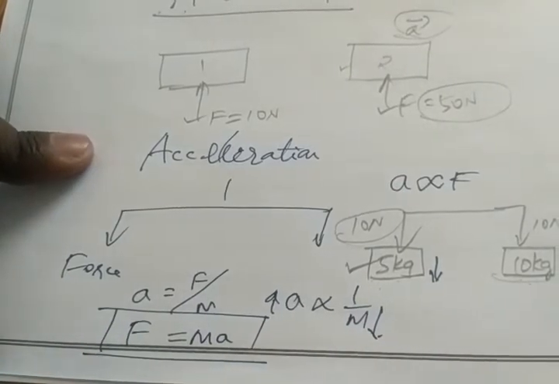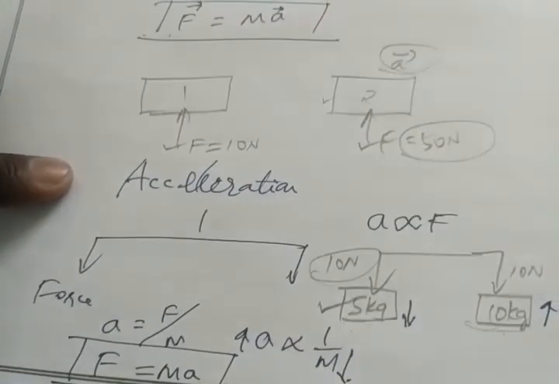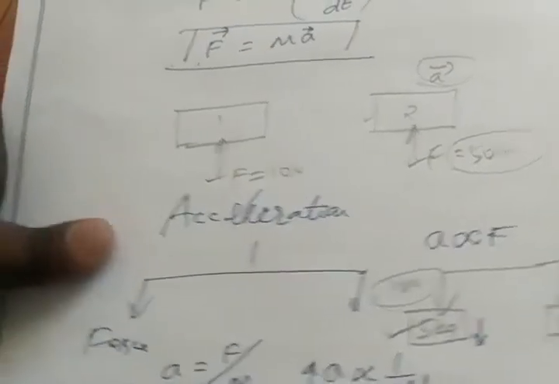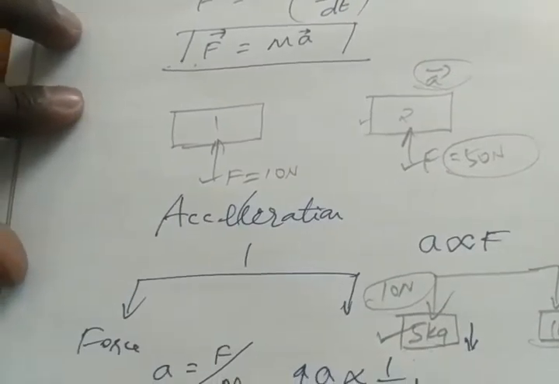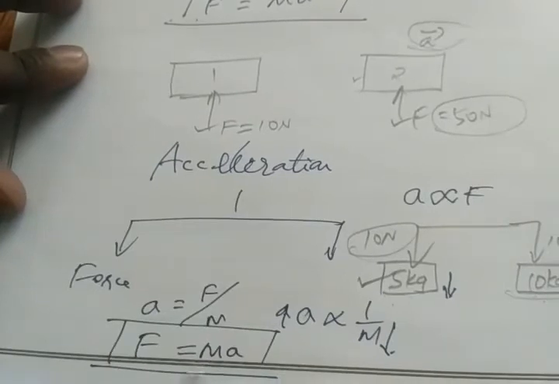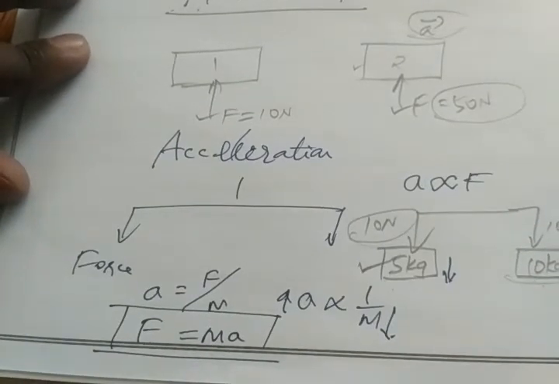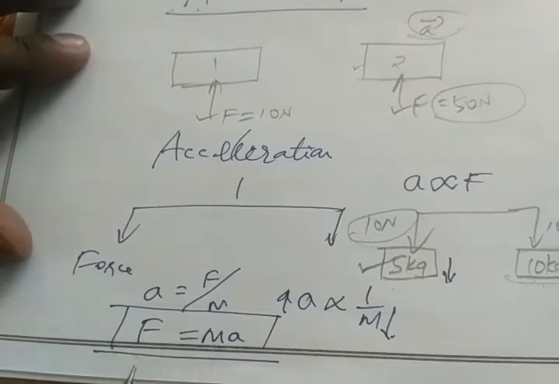Clear? So by Newton's second law, the force acting on an object is equal to the rate of change of its momentum. Momentum is mass into velocity. Rate of change of momentum is nothing but mass into acceleration. So force is equal to the product of mass and acceleration. Clear?